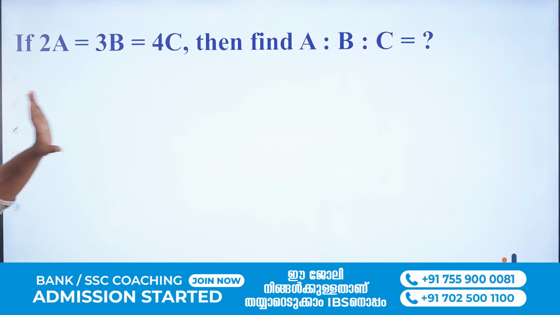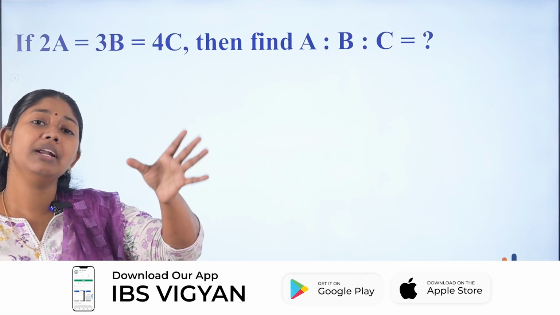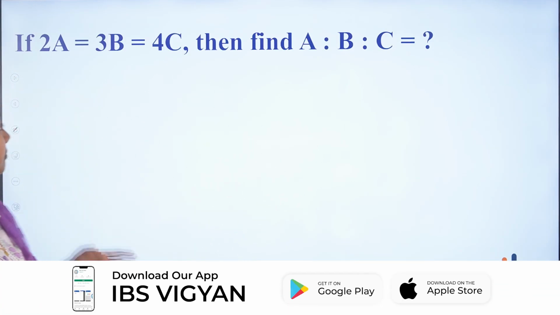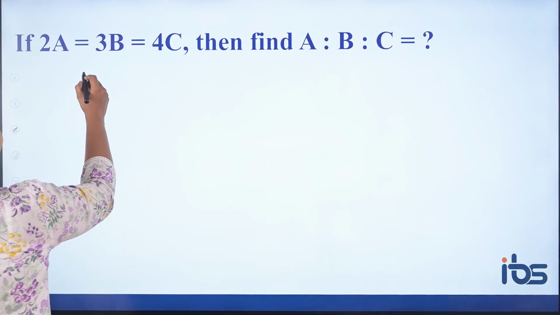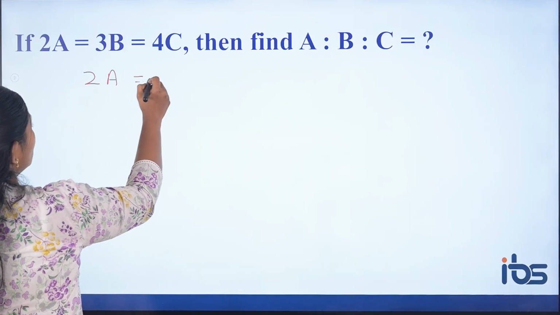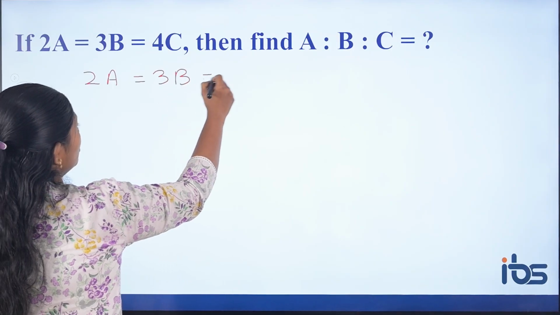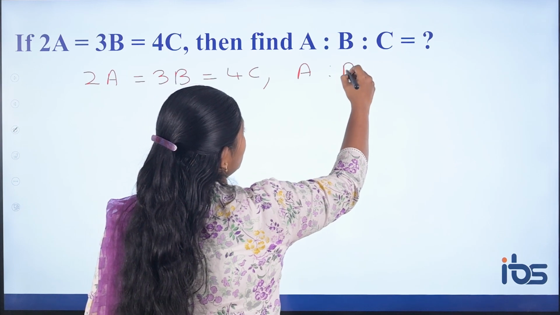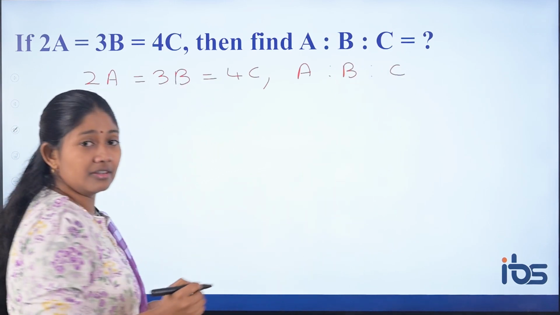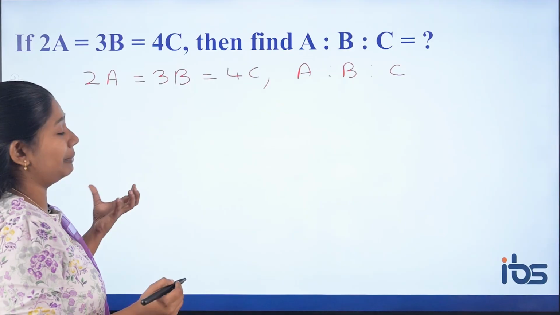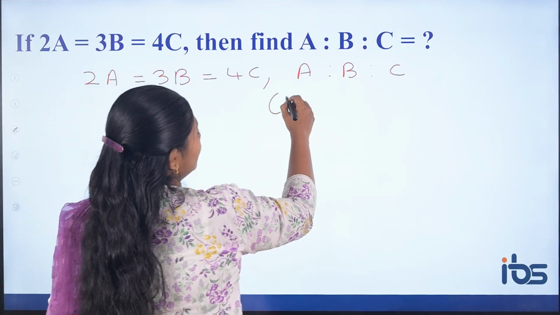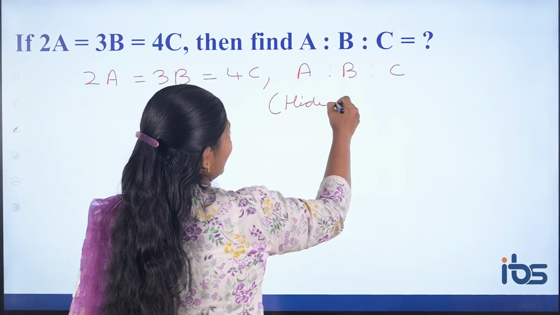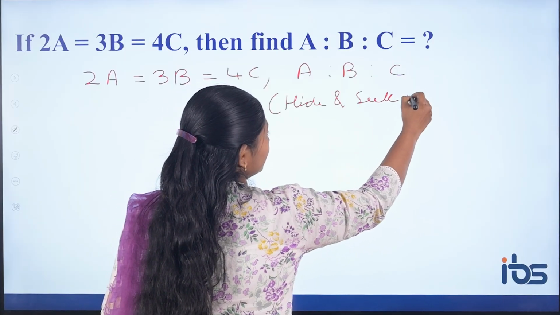So first we have compared and we have found out a common relation between 3 elements. Now what is the next method? If it is in the form of 2A is to 3B is to 4C, then how can you find A is to B is to C? Here you can use the method of hide and seek. So the method name is what I am naming it as hide and seek.